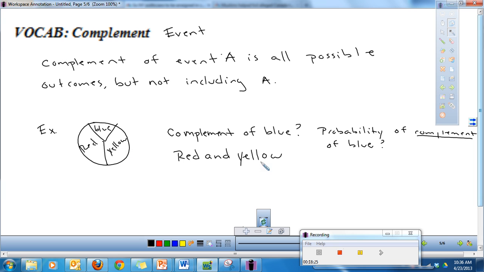Well, red and yellow, those are two different things out of 1, 2, 3 options. So the probability of the complement of blue would be 2/3, but the complement is just red and yellow.